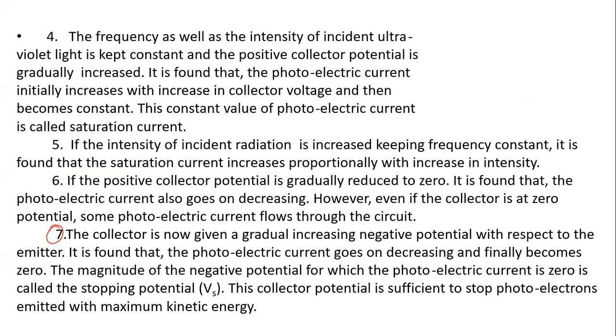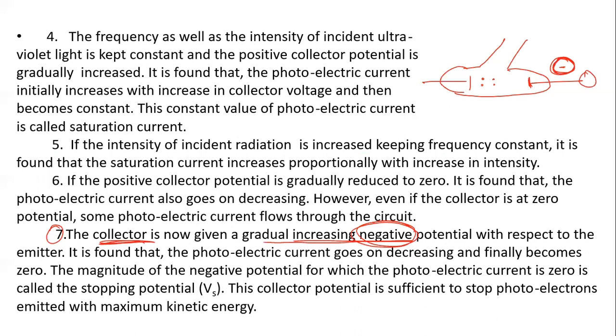Now we make the collector gradually negative. You can see in this diagram, this is the glass tube. If we make it more and more negative, then the electrons in this region are repelled by this negative plate. When it is zero, we get some photoelectric current here in microamps. But as we make it negative, electrons are repelled and the current decreases. More negative, more repulsion.